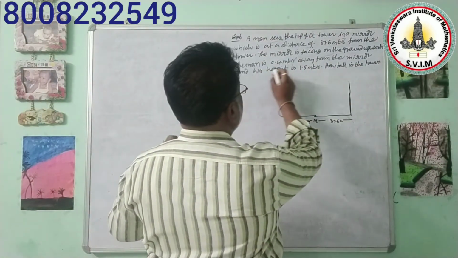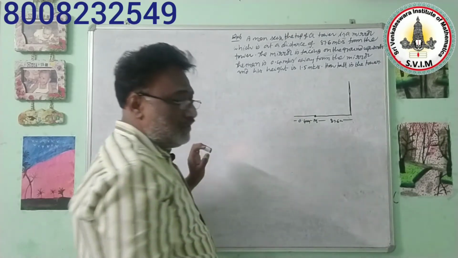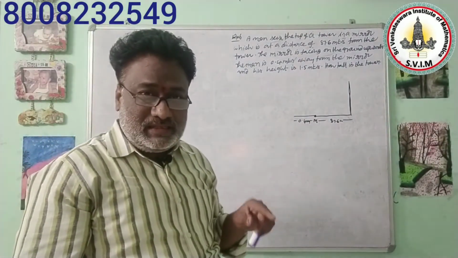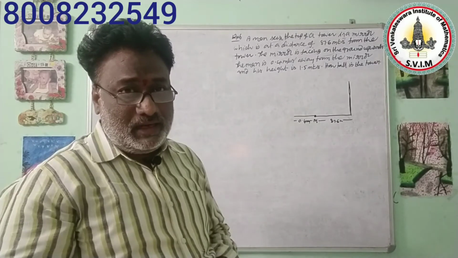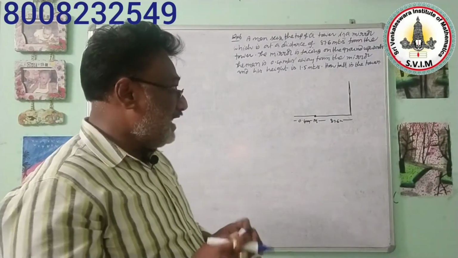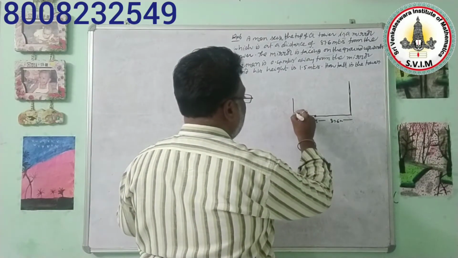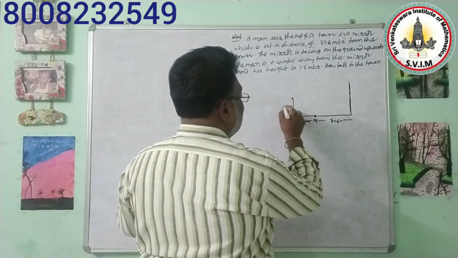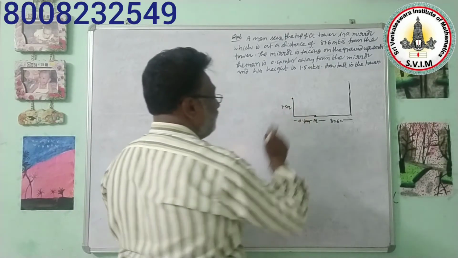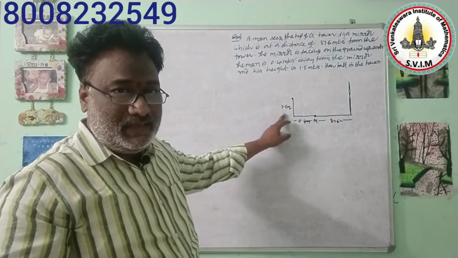Okay, so here listen to me. On the ground, 0.4 meters away from the mirror, and his height, that means the height of the person who is observing the tower in the mirror, has also been given in the problem, that is 1.5 meters. So this is the person. The height of that person is 1.5 meters.